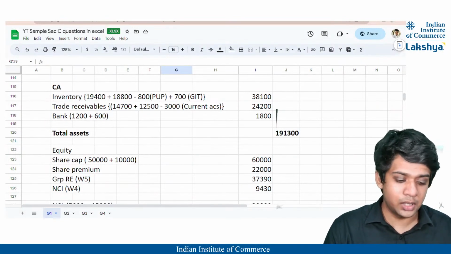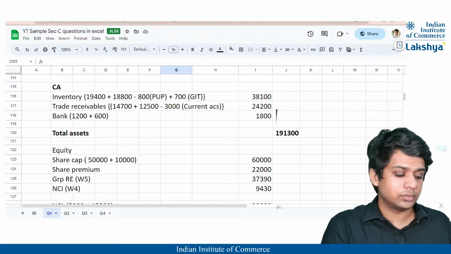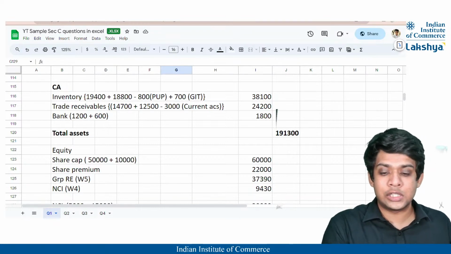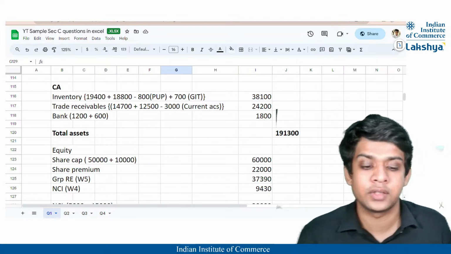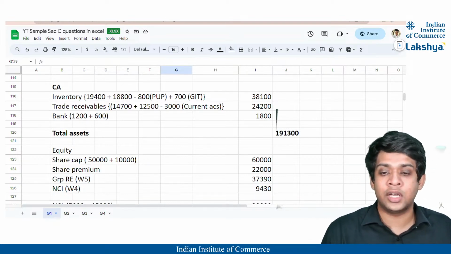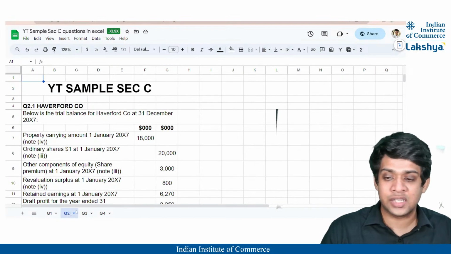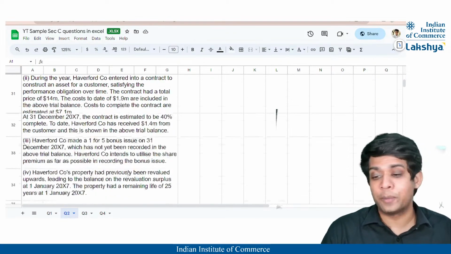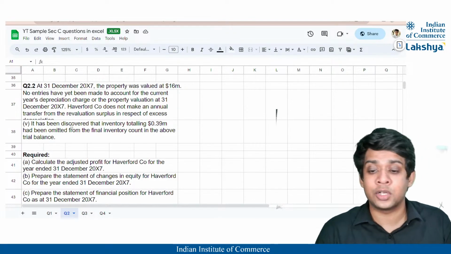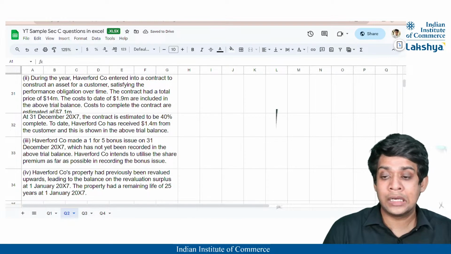Shall we continue with the latter part? So let us begin with a new sum. Now we are done with our consolidated sums, because we cannot cover too many sums of consolidation itself. We could also be asked sums on individual entity concepts. So when we have a question regarding the individual financial statements to be prepared, at that time we have many components, like they might have covered many chapters that we are supposed to understand.